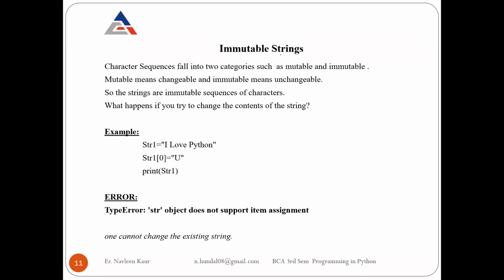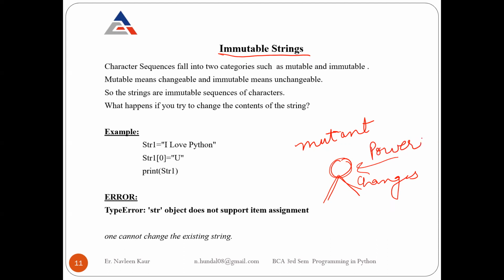So immutable strings. This is the new topic. Immutable. If you have watched English movies, there is always a term mutant. When they say that there are Avengers and they are the mutants, mutants means there was a normal human being, and that human being underwent some changes in their DNA or maybe biologically, and because of those changes, they possess certain powers.